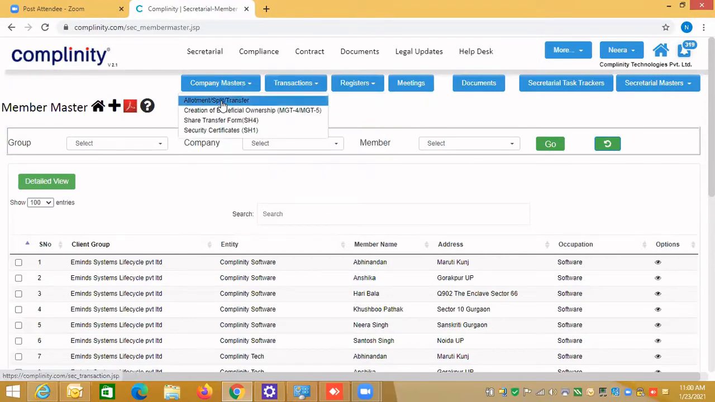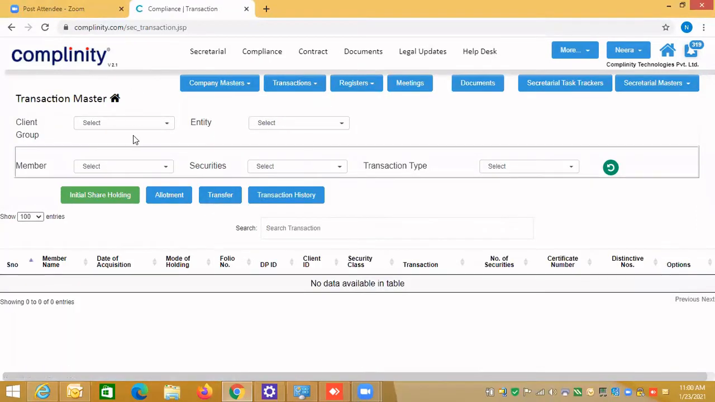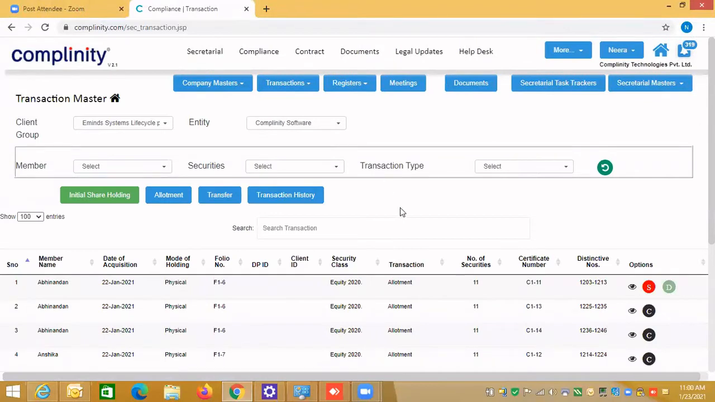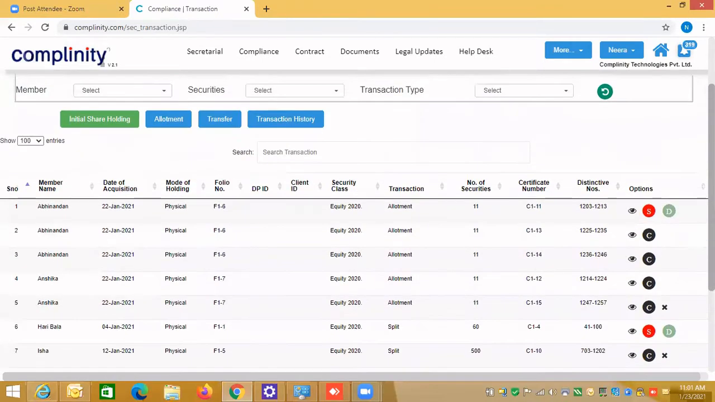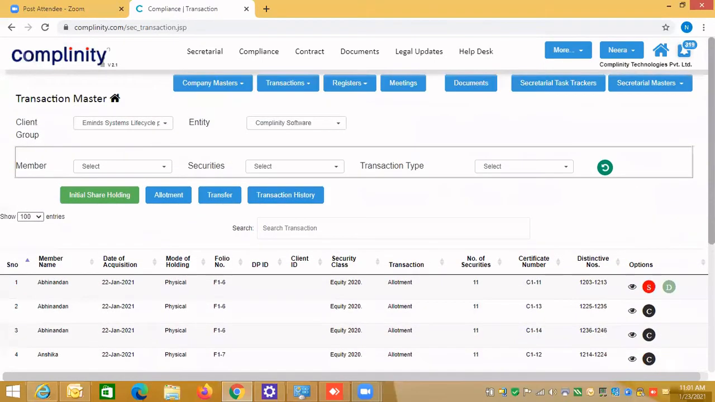When I click onto the allotment, split and share, nothing will be displayed on your dashboard. Sometimes people say we have done the transaction, I'm not able to see anything. Why? Because to see the data on the dashboard, you need to select the client group and then select the entity. When I select the entity and client group, then all the transactions which have been done for this client group and this entity will be listed on your table grid.